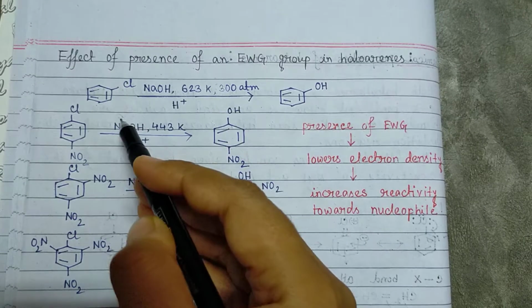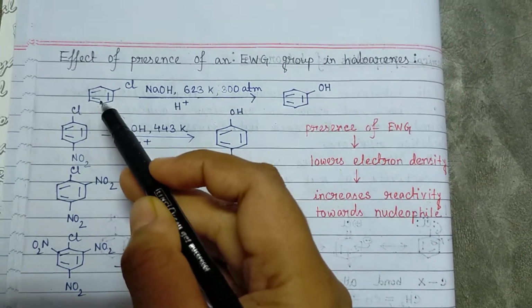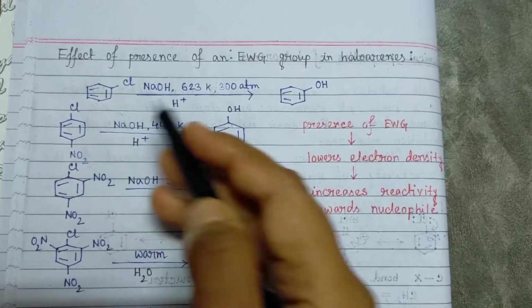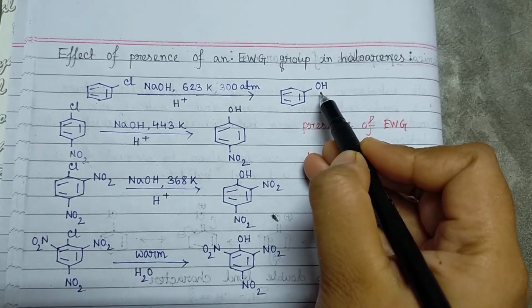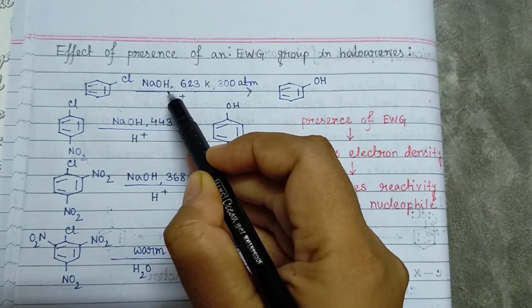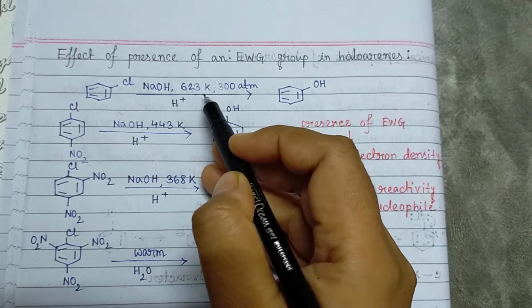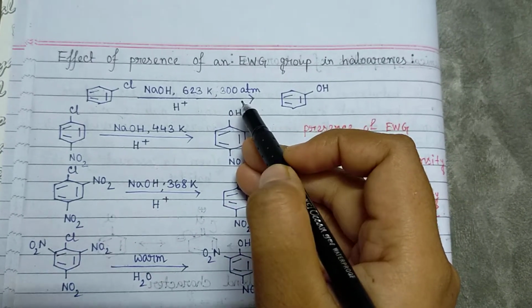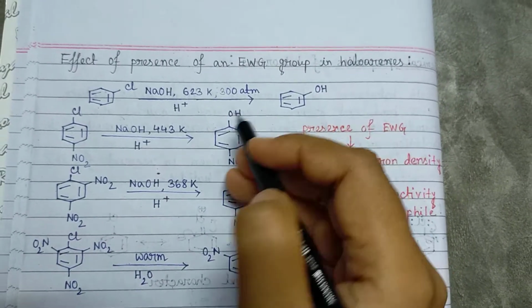For example, we can see some data: in case of chlorobenzene, if we want to substitute the chlorine by OH, then we have to give NaOH at 623 Kelvin temperature, and the reaction has to be carried out at 300 atmospheric pressure.